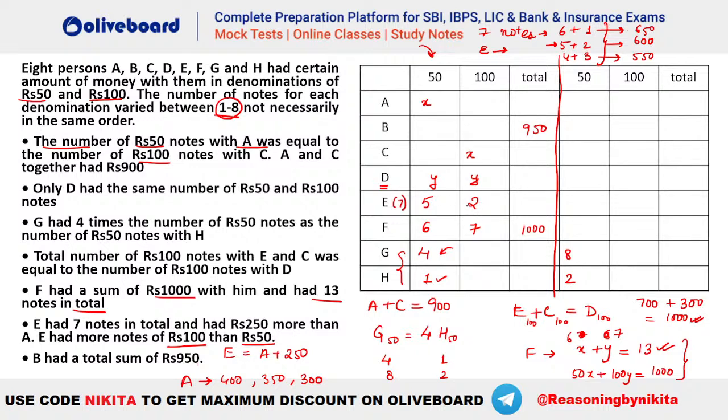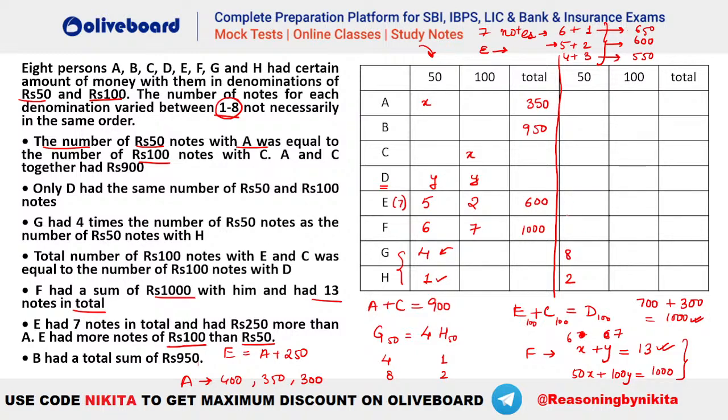So when E has 2 comma 5, what is the total amount? We have already seen that this has to be 600. Now if this is 600, that means A has how much? 350. So this is the first case. In the second case, when we consider the second case here, this is your 8 comma 2.